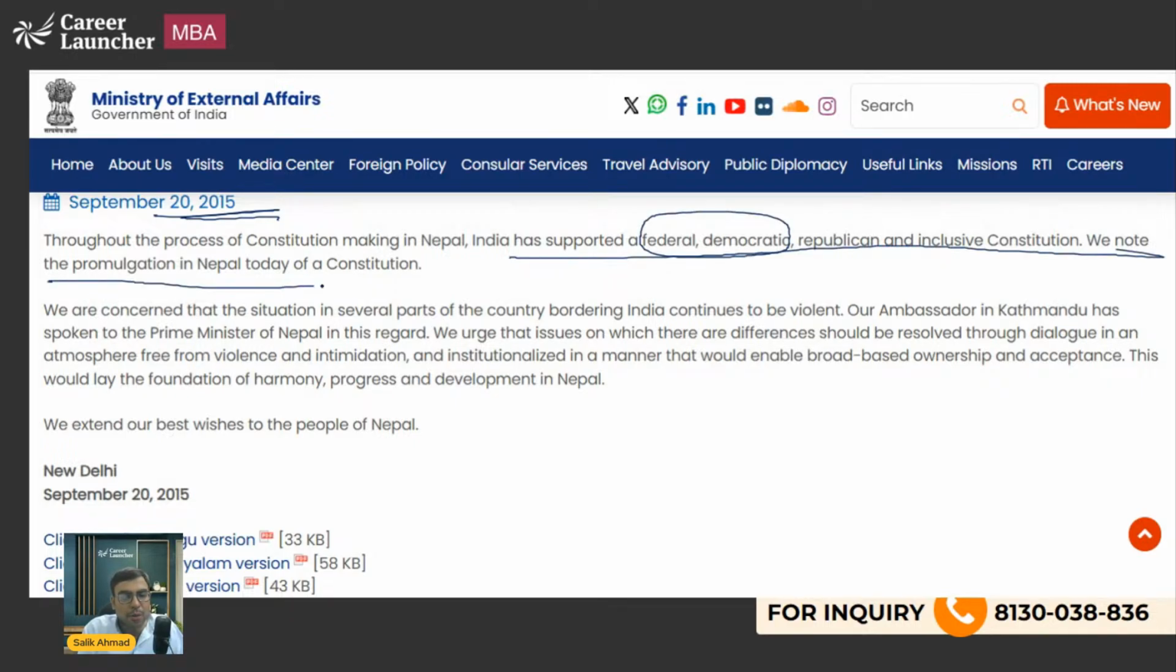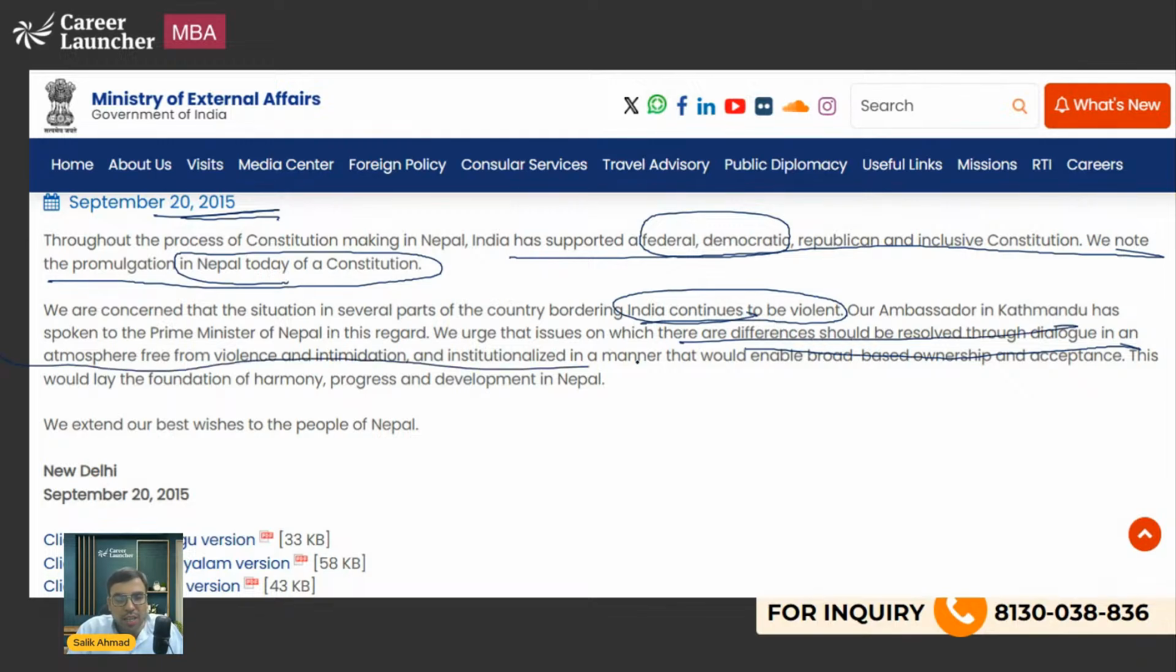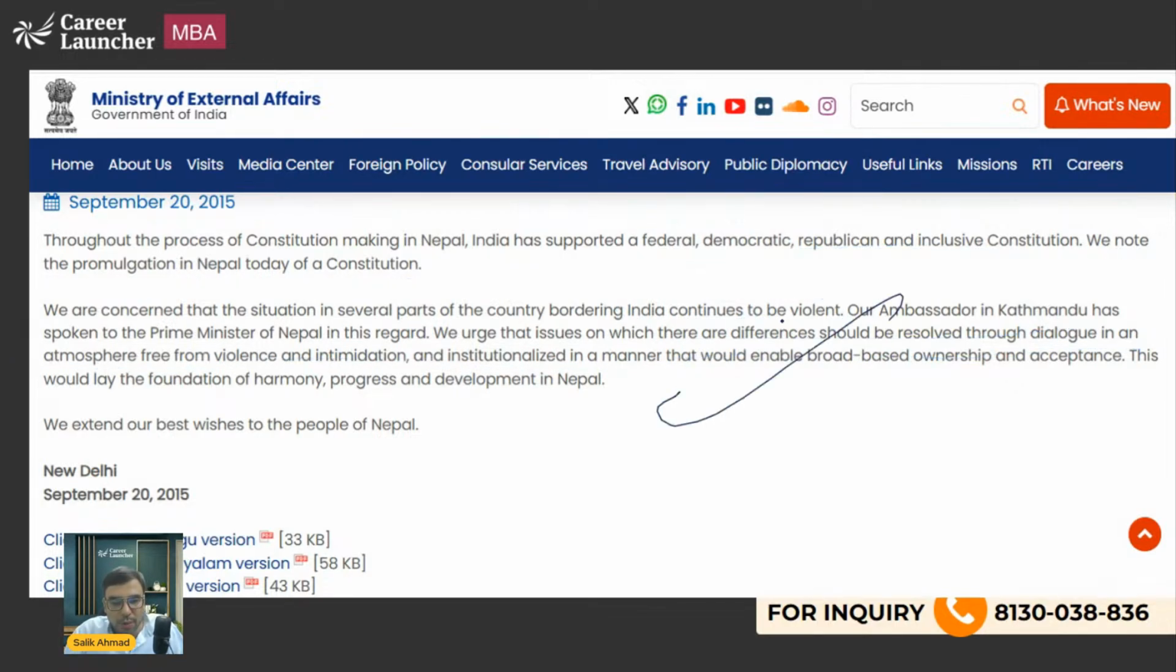We know the promulgation in Nepal today of a constitution. However, we are concerned about the violence. The differences should be resolved in a dialogue, in a manner free from violence and intimidation. These are the things you should be knowing about.